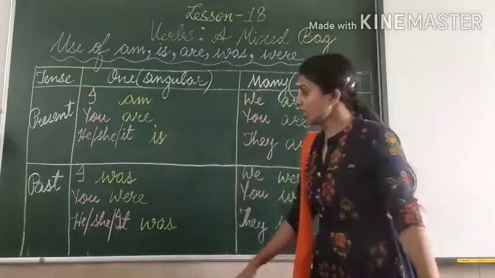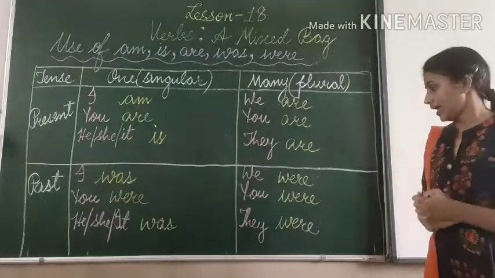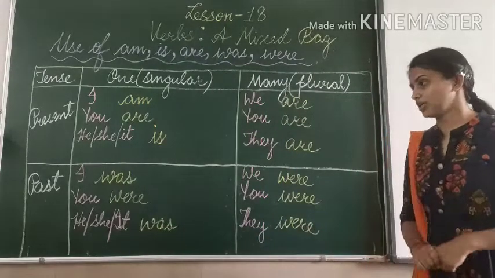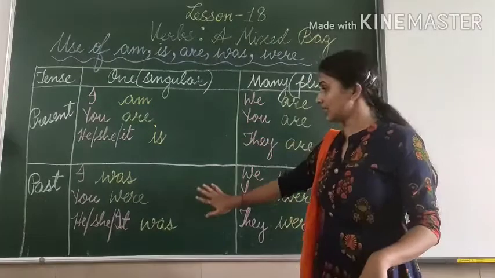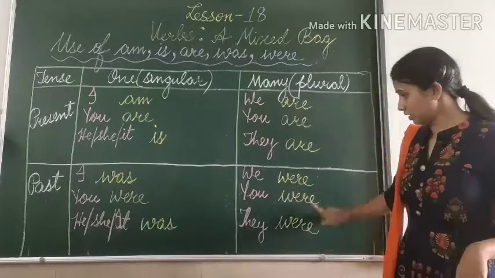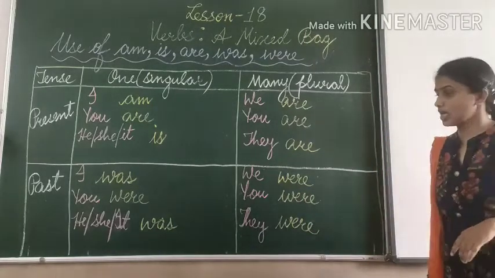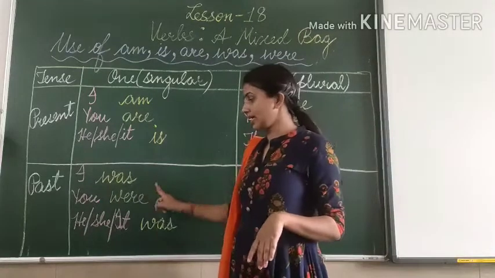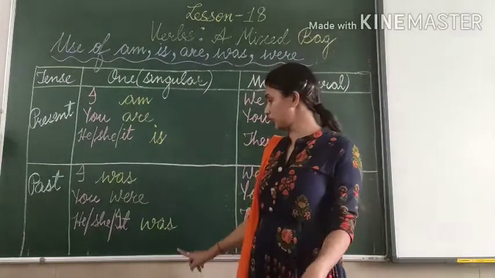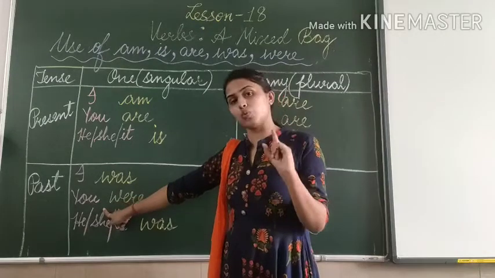He, she, and it use was, and they will use were. So when the sentence is in past tense, you can see everywhere in the plural form of pronoun were is used, and with I, he, she, it, or any noun you will use was, but for you we will use were.